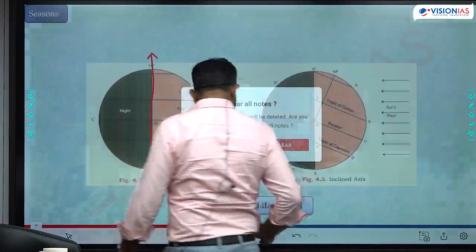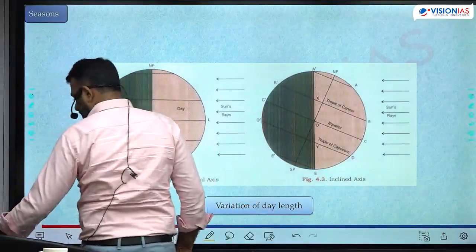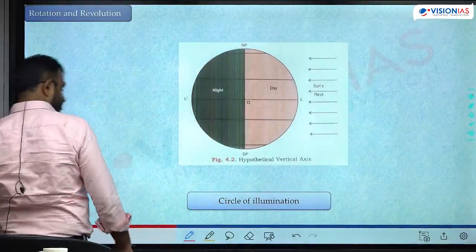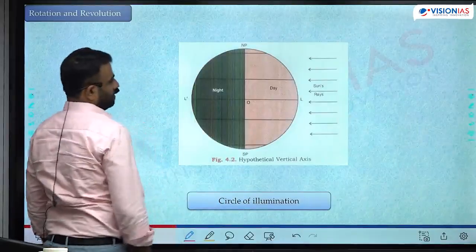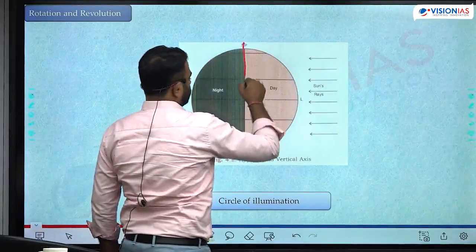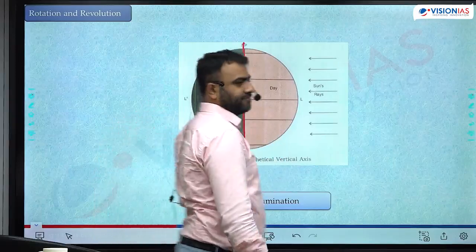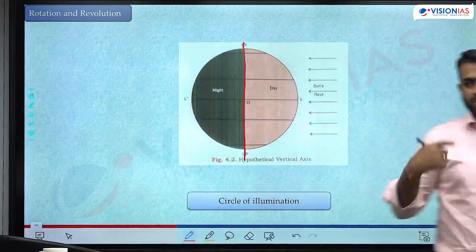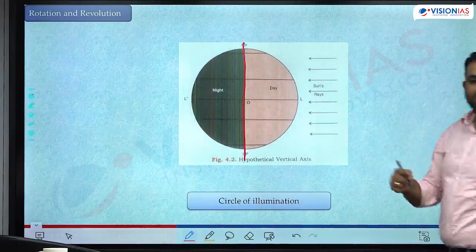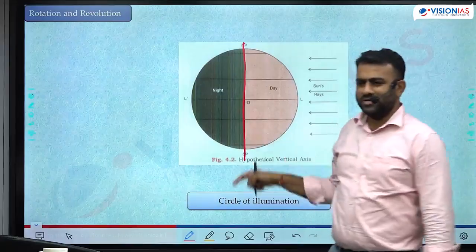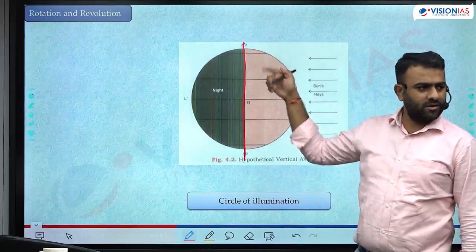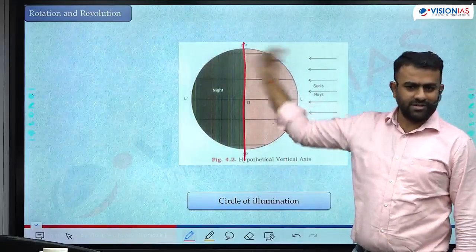Okay, so here there is another phenomenon called the circle of illumination. What is this circle of illumination? The line which divides the regions of day and night. On the globe, the line which divides the regions of day and night is what is called the circle of illumination, because this line becomes a circle, right? This is a complete circle. On the behind side there is night, on this side there is day.